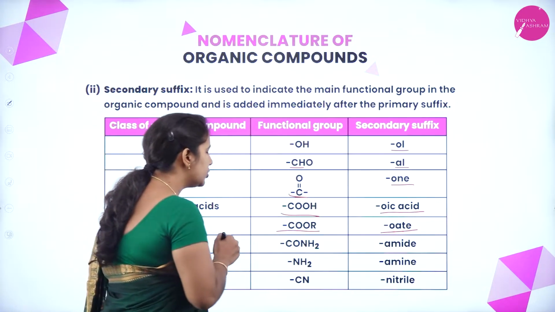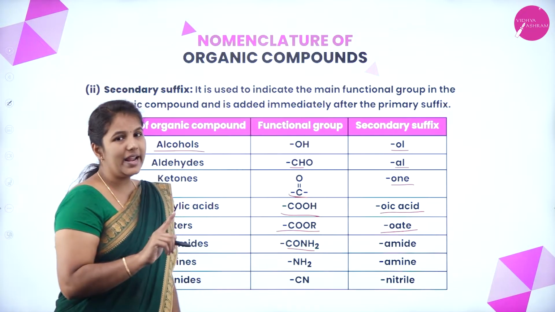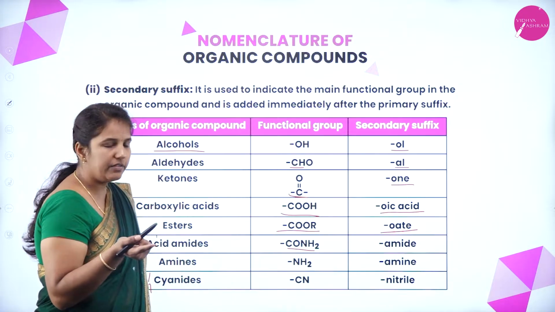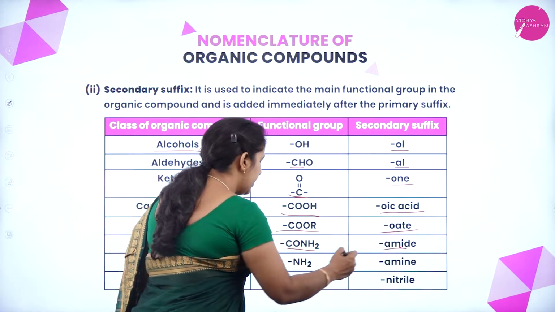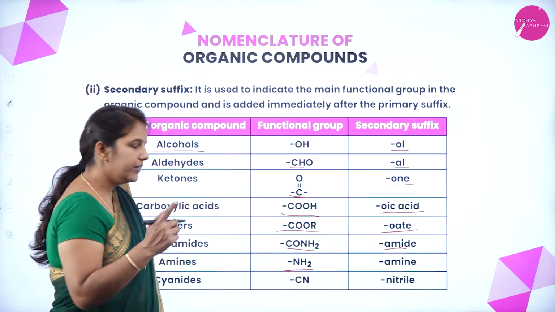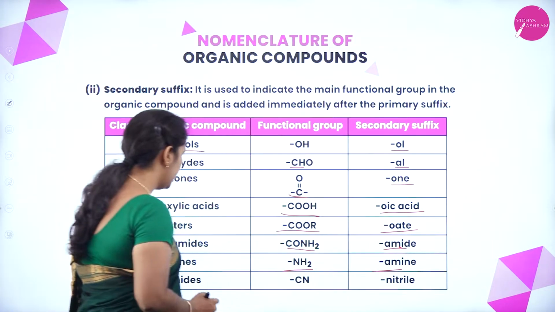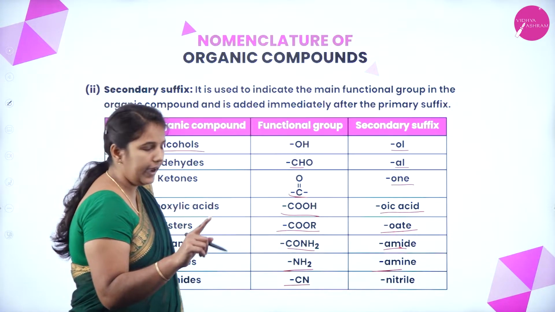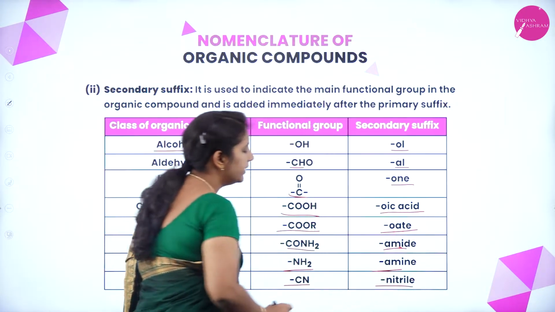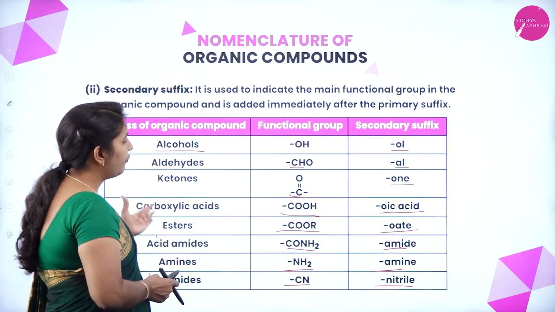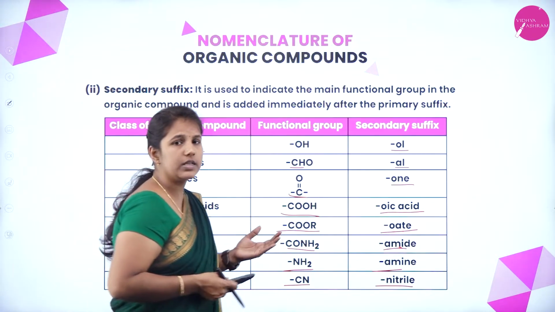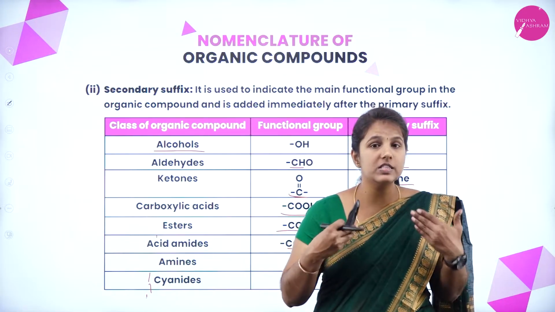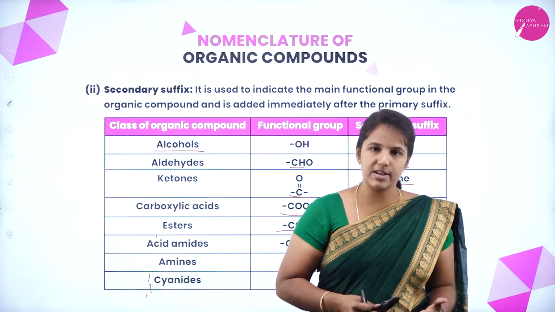Suppose the functional group is CONH2, we say it is an amide. Usually it is an acid amide. We have to end with what? Amide. If your functional group is NH2, we say it is an amine. If the functional group is CN, we say it is cyanide, and we have to end with what? Nitrile. Like this, different kinds of functional groups can also be present in your carbon chain, and for that we have to use the specific secondary suffixes.